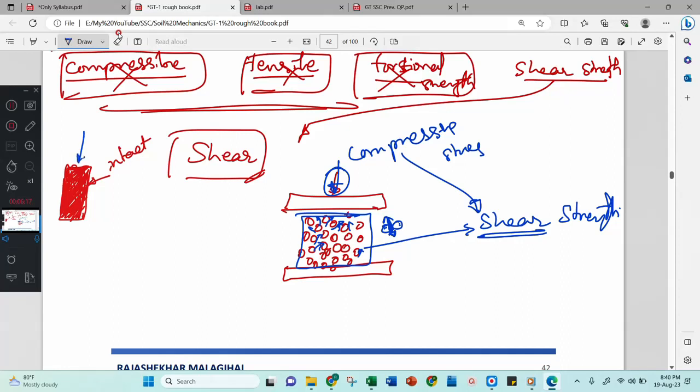Here in steel, what happens? You apply compressive force, and inside also compressive stress will develop. If you apply tension, then inside also tension will develop. But in terms of soil, what happens? You may apply shear stress and you may apply normal stress, and both will be resisted by shear strength. Therefore, whenever I deal with the soil, I have to deal with the shear strength, not other strengths. Understood? Because here one particle and another particle directly will not resist in terms of compression or tension. Therefore, we have to deal with the shear strength.